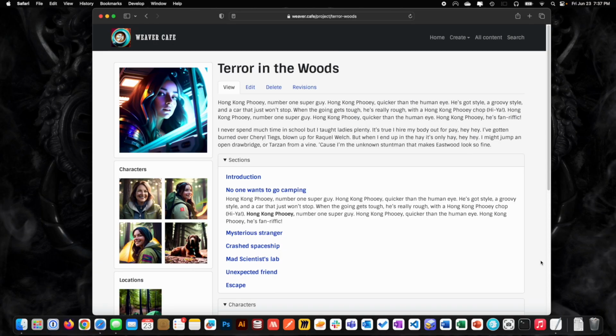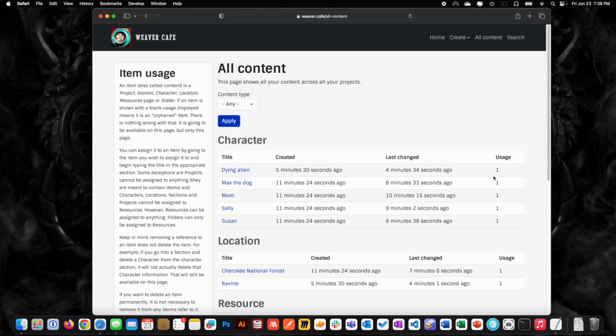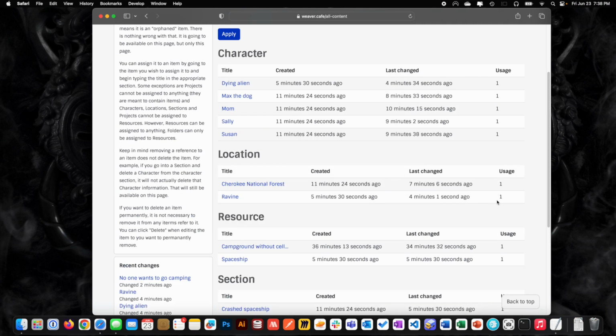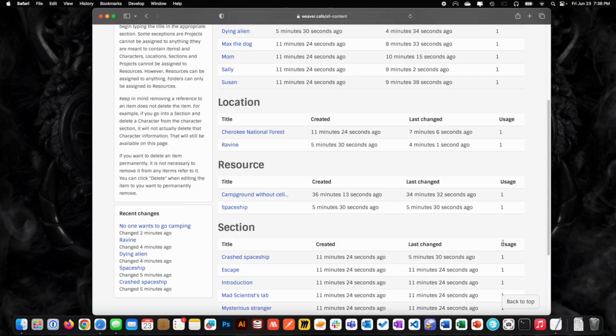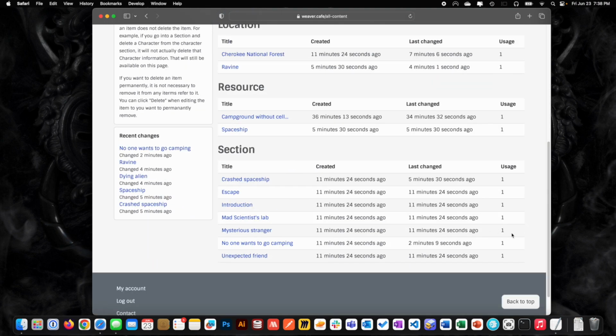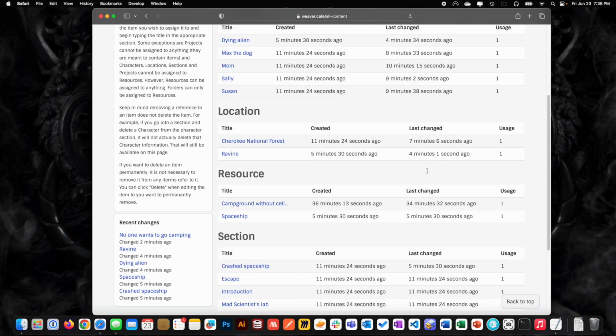Hi. Now we're going to go over some deeper areas here, some ideas, concepts of having orphan content that's not associated with a particular project, to show how you can create things in really any order that you want, right? So there's an area up here at the top called all content, and this shows everything that we've created so far. It shows the usages in one, right? Things can be in more than one place, if you wanted to, right?